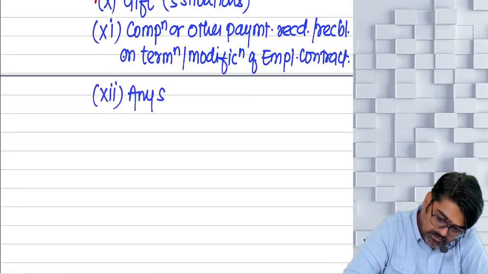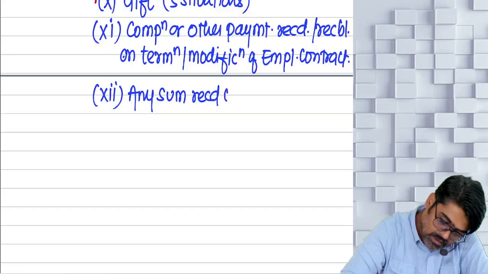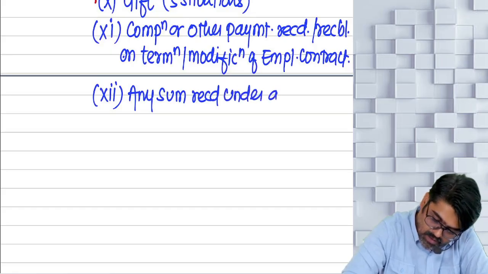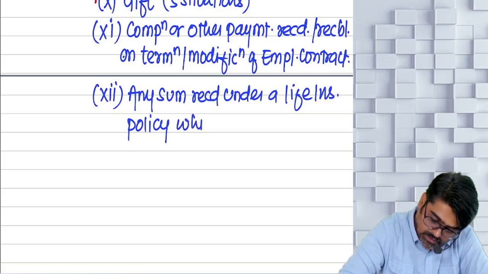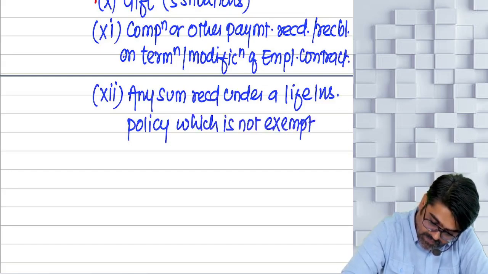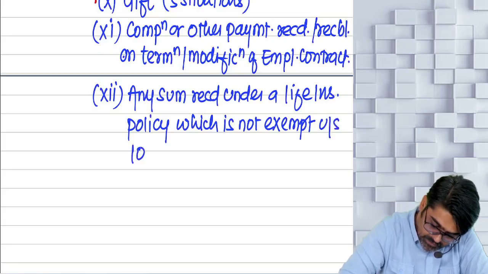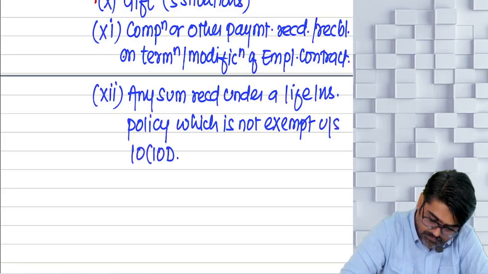Any sum received under a life insurance policy, sum received which is not exempt under section 10(10D).